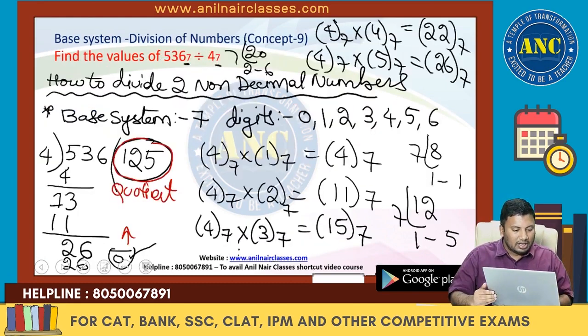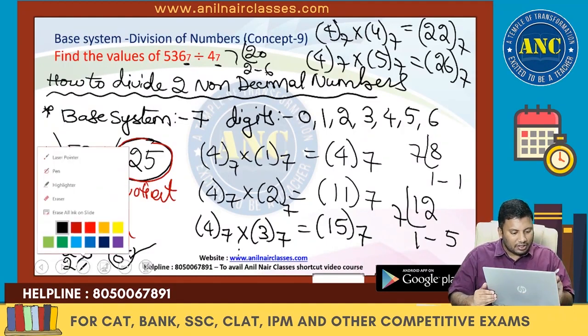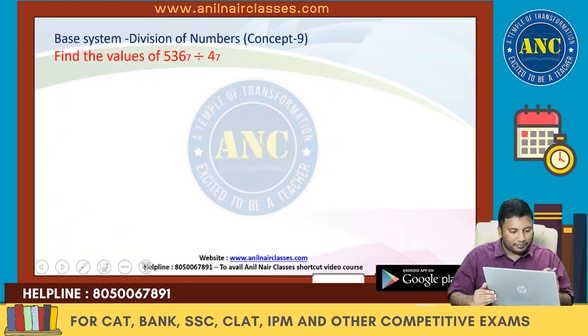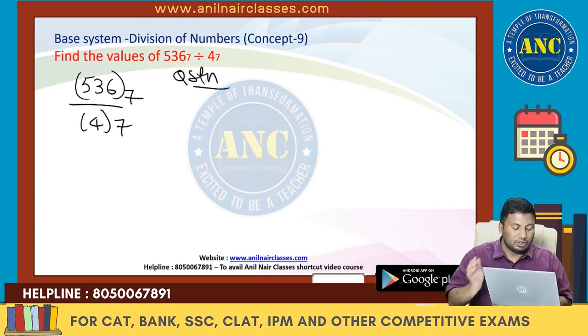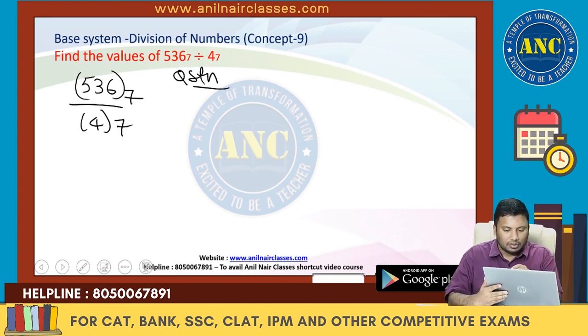Now let me solve this question. Now 536, how much did we get? 125 we got. 536 divided by 4 divided by 7, the quotient we got, how much is it? 125 I think. Am I right?